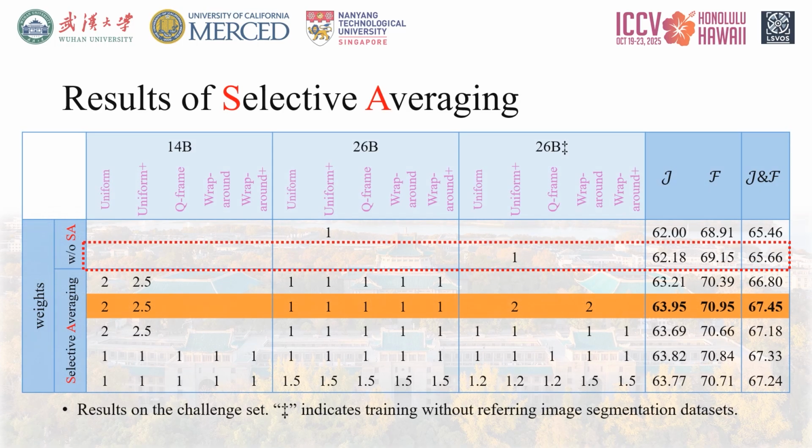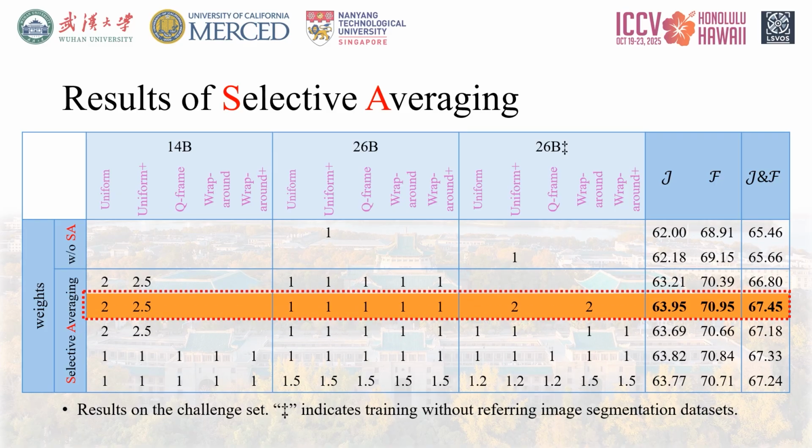This slide presents the final results of our selective averaging strategies on the challenge set. First, let's look at the best performing single configuration before any averaging. This model, already benefiting from segmentation augmentation and optimized sampling strategies, achieves a competitive 65.66 J&F score. This is where most single model solutions typically cap out. Now, observe the impact of selective averaging.